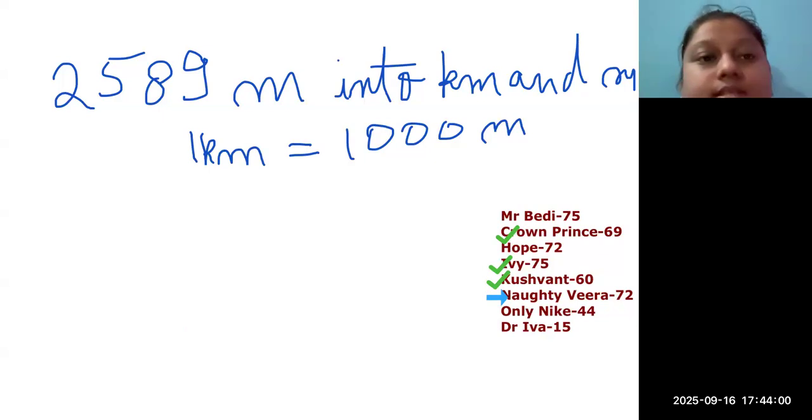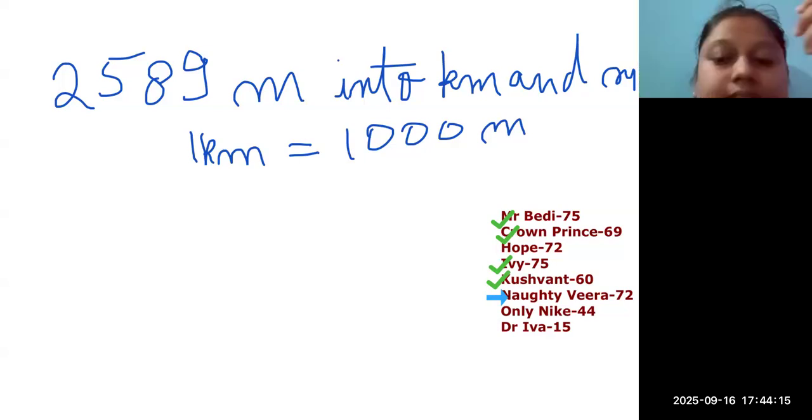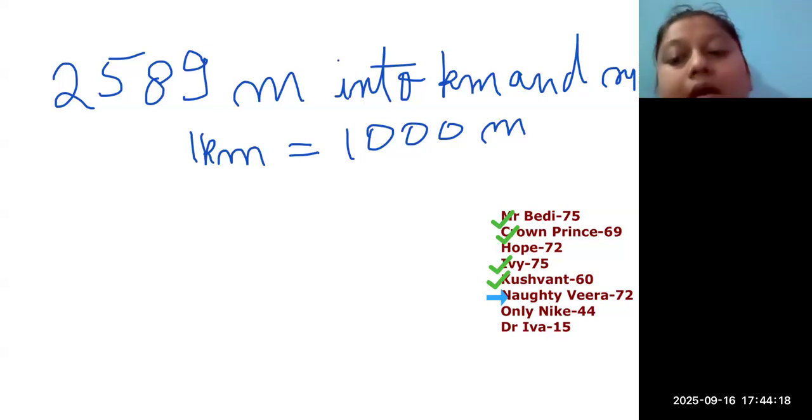Maintain silence in the class while others are doing the question. They will get disturbed, no? Very good. This time everyone is getting correct. Veera has done some silly error, I believe. Ma'am, I have sent it again. Okay, ma'am will check.